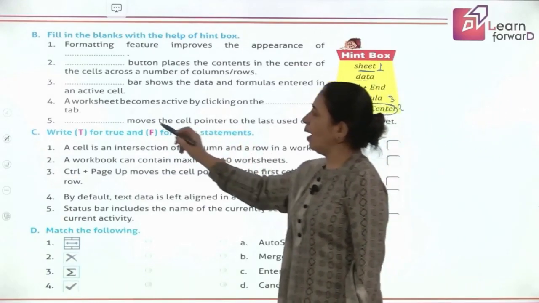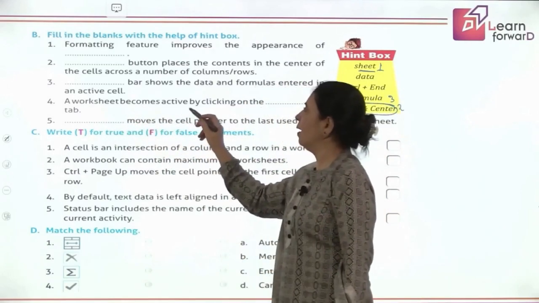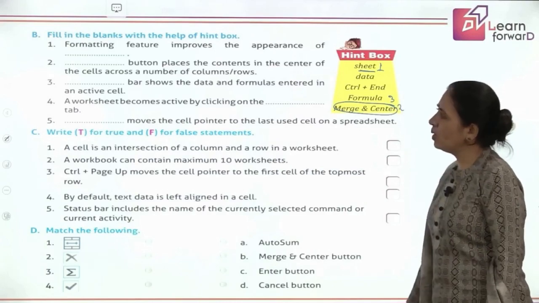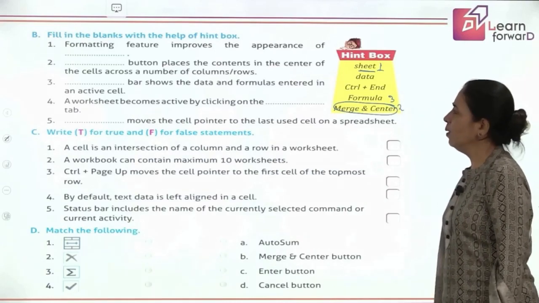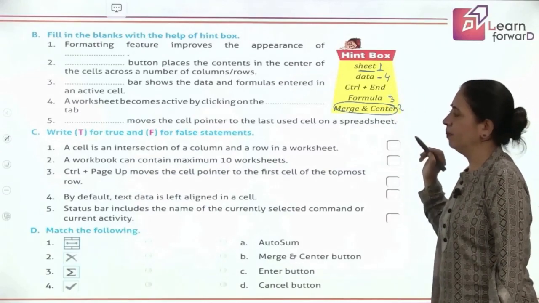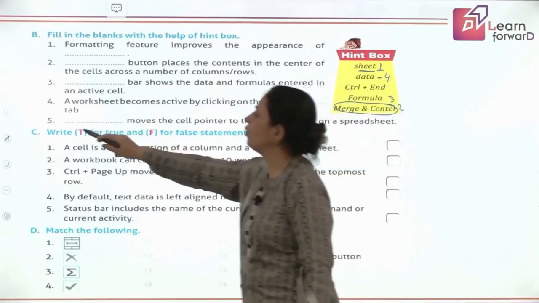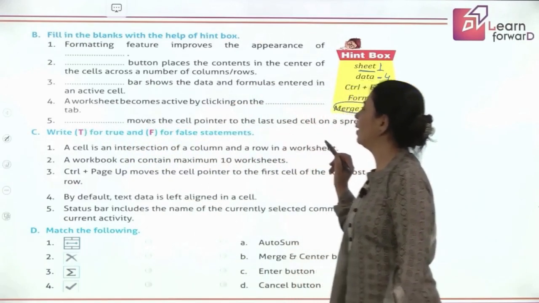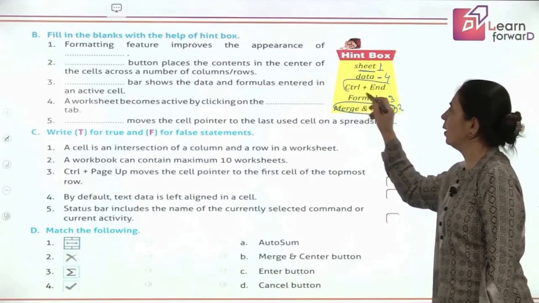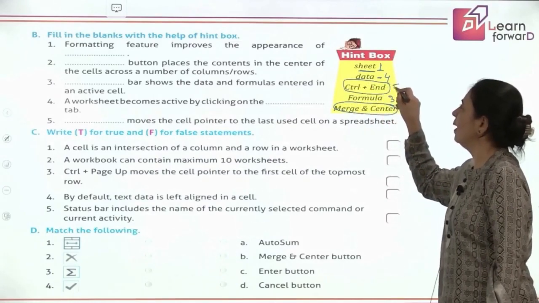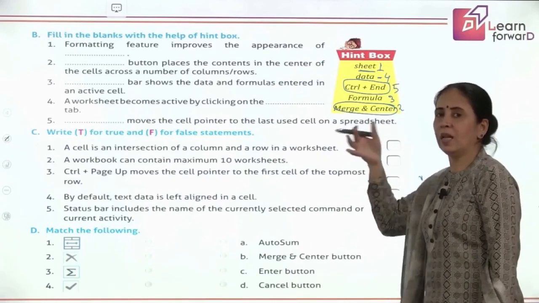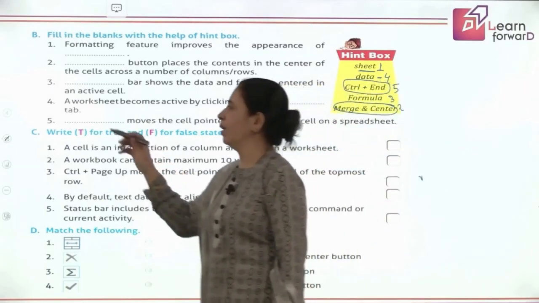Then after that, a worksheet becomes active by clicking on the dash tab. So how does a worksheet become active? A worksheet becomes active by clicking on the sheet tab. After that, we have fifth number, dash moves the cell pointer to the last used cell. Good. It is Control plus End. It helps you to reach the last used cell of your active worksheet.